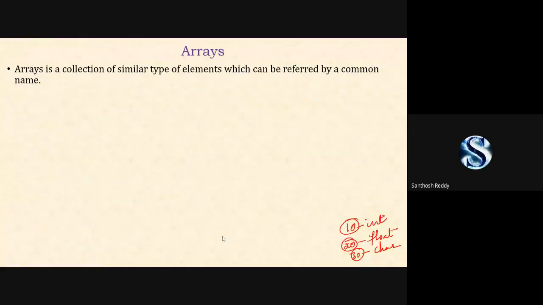Okay, array is nothing but a collection of similar type of elements.